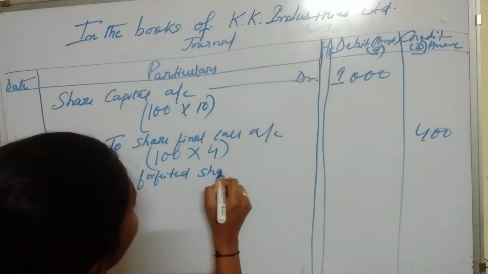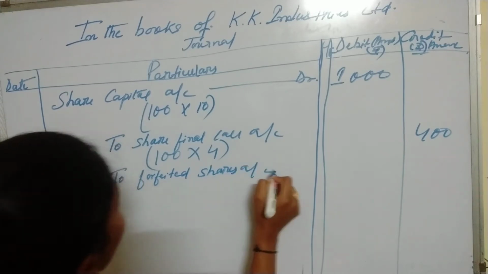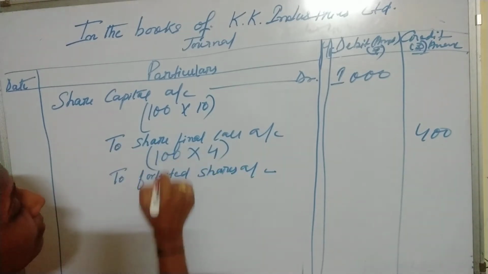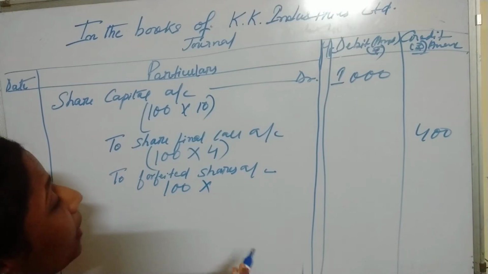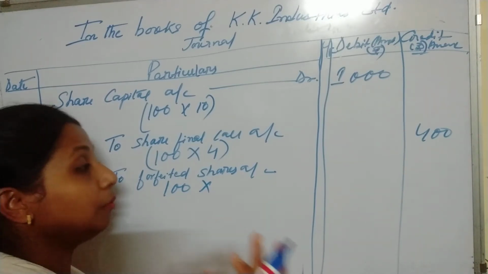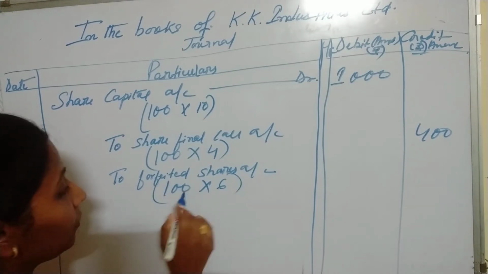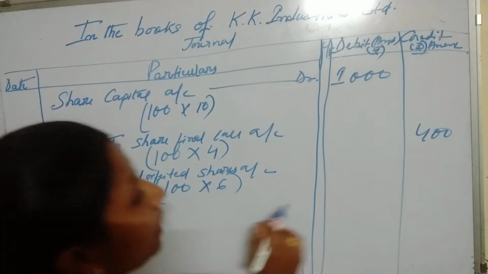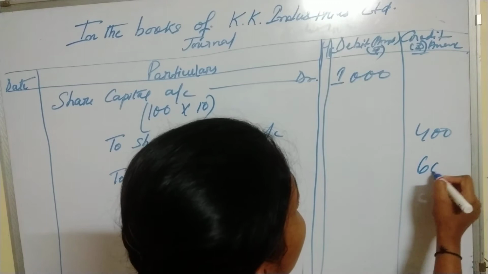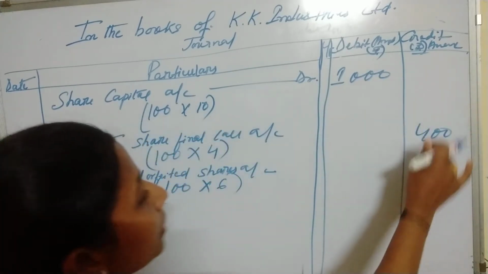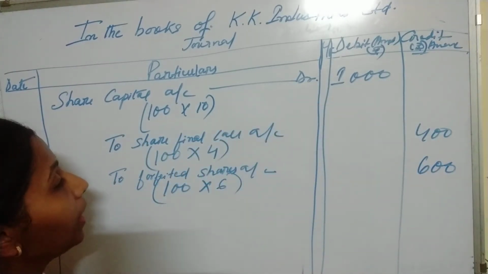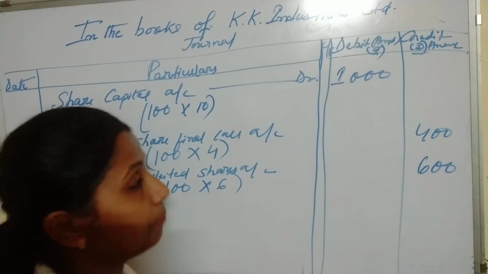To forfeited shares account. Now again, what is the total number of shares? 100 multiplied by what is the amount that the company has already paid on shares? 6. Means what is the amount that is forfeited? 6. 100 multiplied by 6, 600. 1000, 1000, both sides equal. Now see the journal entry very carefully.